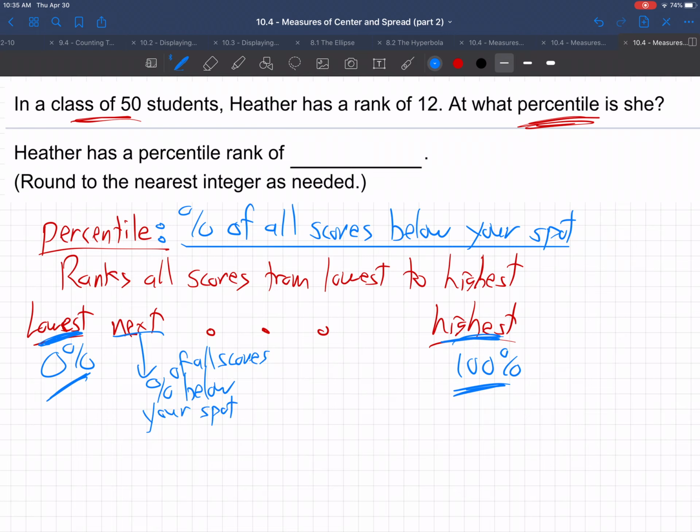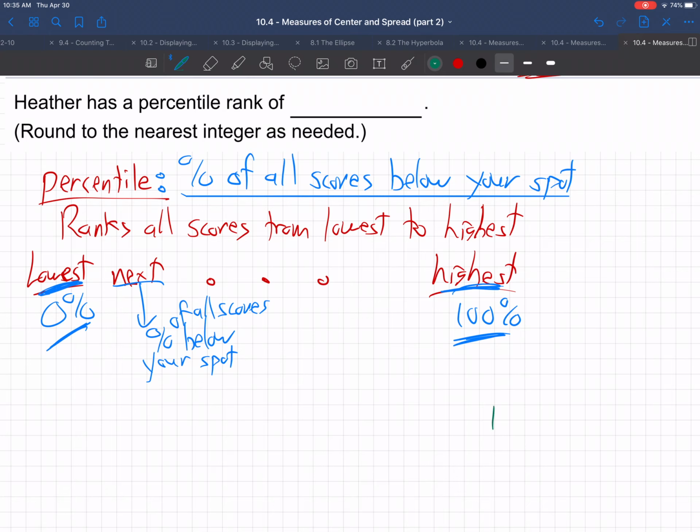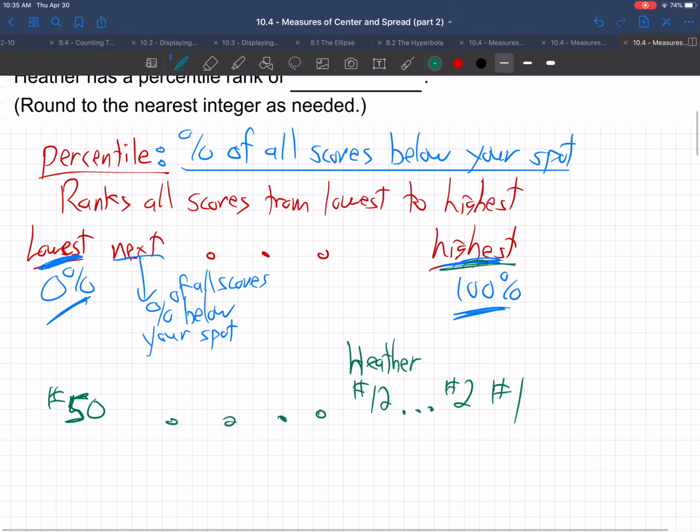Okay, so let's look at Heather in particular. Heather is ranked 12th. In other words, there's the number 1 student, the highest, and there's number 2, and on down you go. And at number 12, we have Heather. And then the list goes all the way down to the last student, who is number 50. There's 50 in this class. So from highest to lowest, there's Heather at 12.